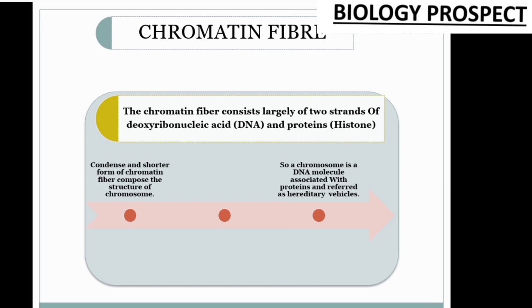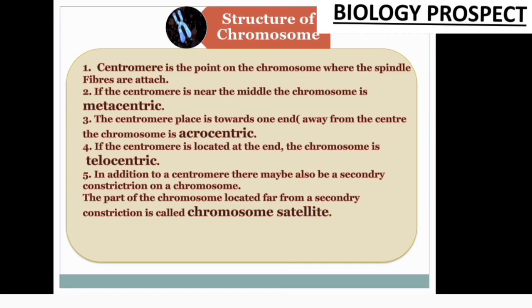Based on the position of the centromere, chromosomes are classified into 4 classes. The first class, where the centromere is exactly in the middle, is known as metacentric. When the centromere is a little bit up, that is known as submetacentric. When the centromere is too far away from the middle, that is known as acrocentric.